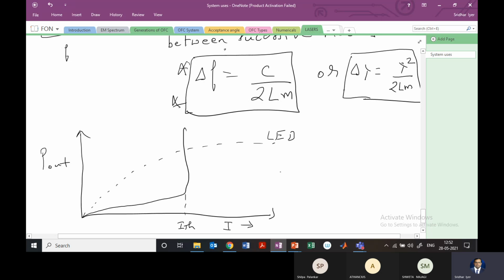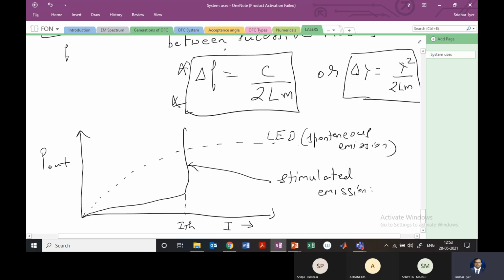So this LED operation is going to be because of spontaneous emission, and this laser operation where there is a steep increase is going to be because of stimulated emission.